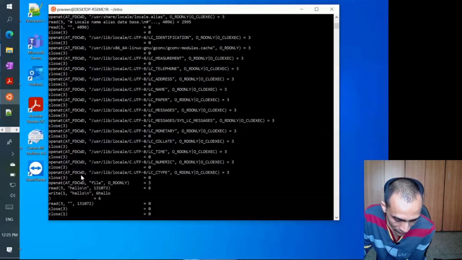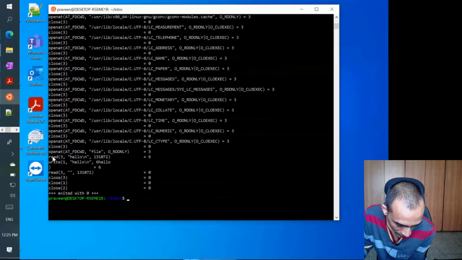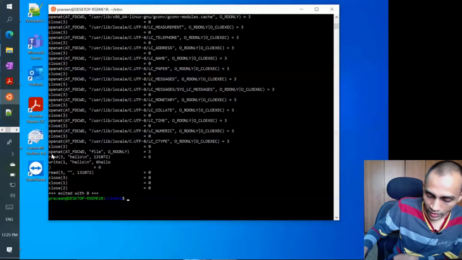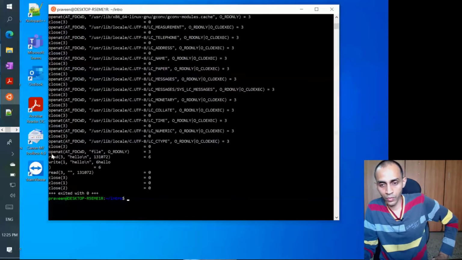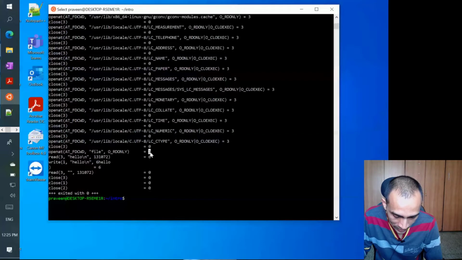Anyhow, these things you need not worry about. But for us, these are the important things that we want to understand. First of all, this cat program tries to open the file, and it returns the file descriptor whose value is 3. As we have said, 0, 1, 2 are reserved for standard input, output, and error. So the first free file descriptor that it found was 3, and it returned file descriptor 3 for this file. Subsequently it is going to do read and write operations with file descriptor 3.